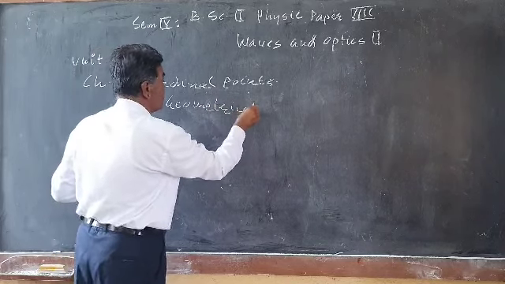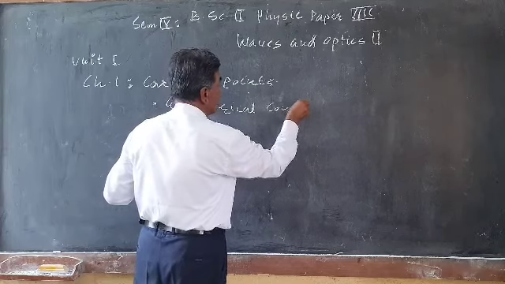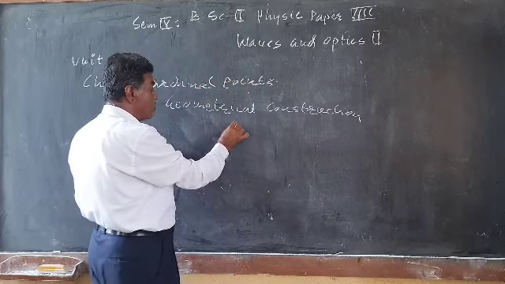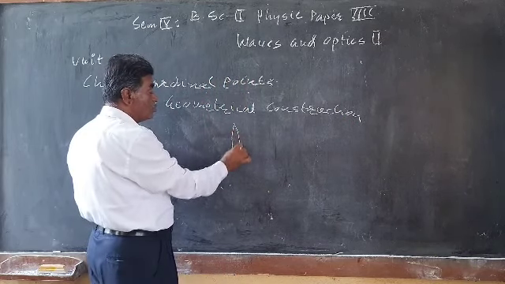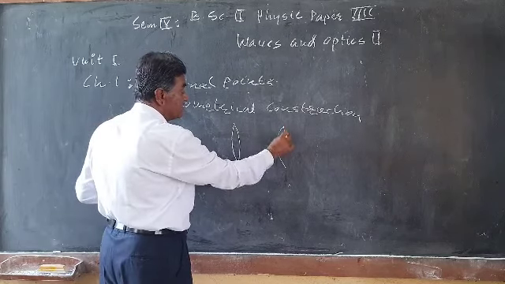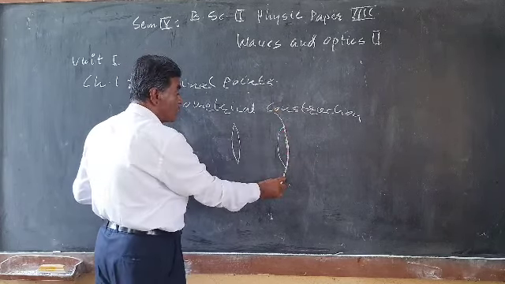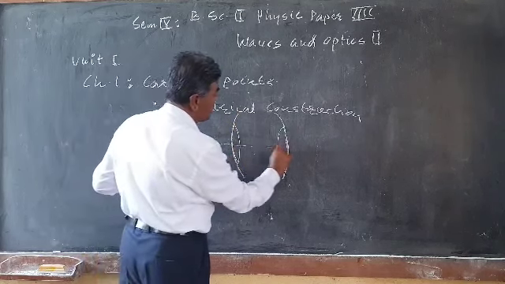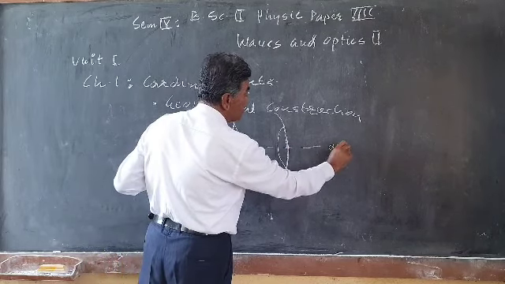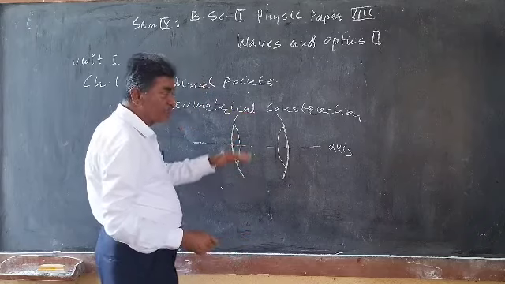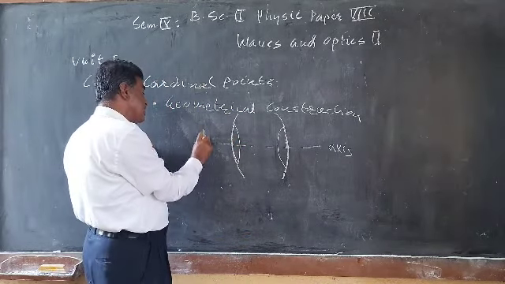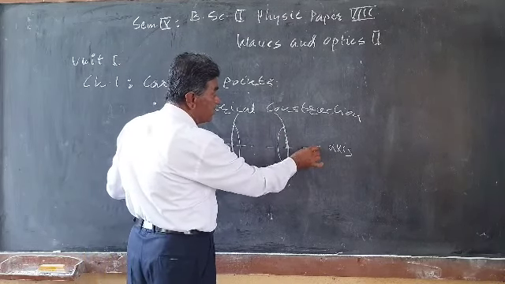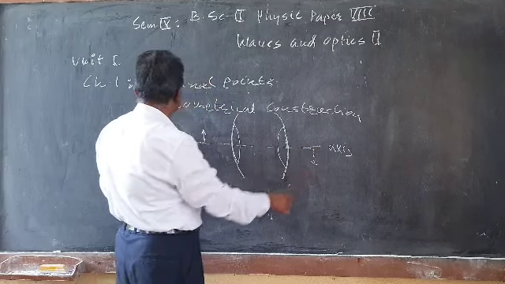What is the geometrical construction of image? If this is the optical system, which may be two thin lenses or a thick lens, we will consider from this to this as the thick lens or the 2 thin lenses. This is the principal axis, the axis which divides the optical system into 2 equal parts. If the object is placed here, how do we find where the image is obtained on the other side? That we have to construct. The simple method we have to study here.